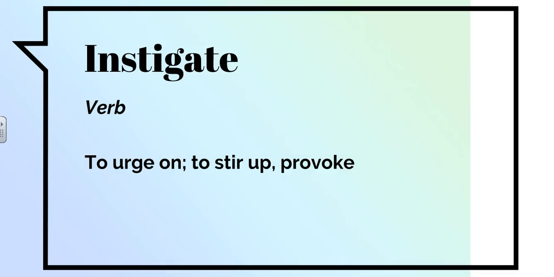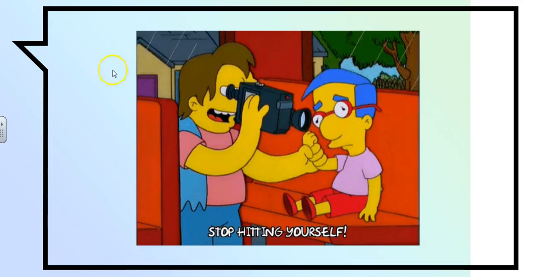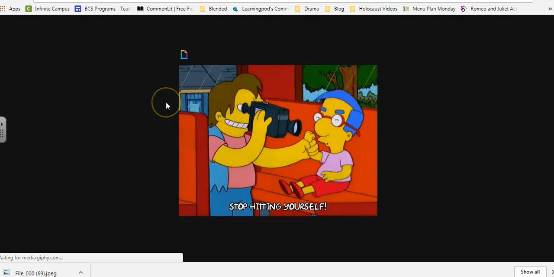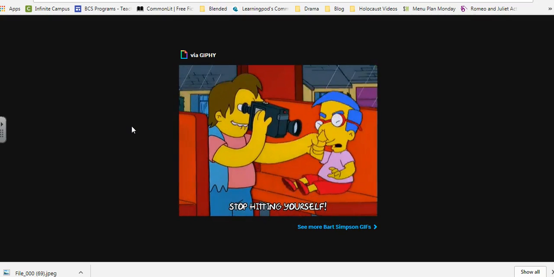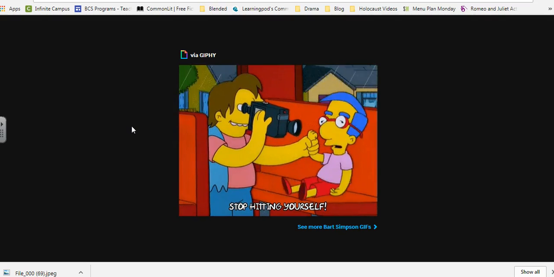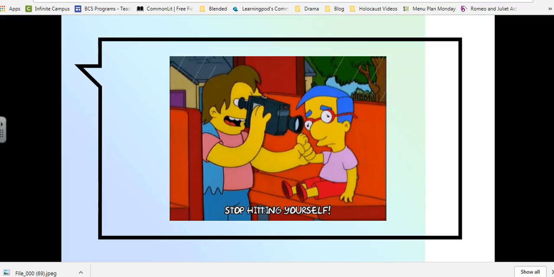Your next word is instigate. Instigate is a verb, and it means to urge on, to stir up or provoke. Oftentimes, bullies will instigate some kind of reaction out of the people they are picking on. So this is a clip from The Simpsons. It's actually a GIF. He is instigating a fight from Milhouse here by making Milhouse hit himself. So he's saying, stop hitting yourself. He is instigating some kind of reaction.